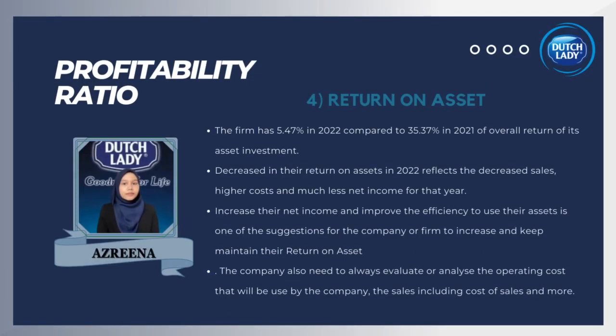Return on asset. The firm has 5.47% in 2022 compared to 35.37% in 2021 of overall return on its asset investment. It shows that Dutch Lady Milk Industries Berhad has decreased their return on asset in 2022, reflecting decreased sales, higher cost and much less net income for that year. Increasing their net income and improving the efficiency of using their assets is one of the suggestions for the company or firm to increase and maintain their return on asset.